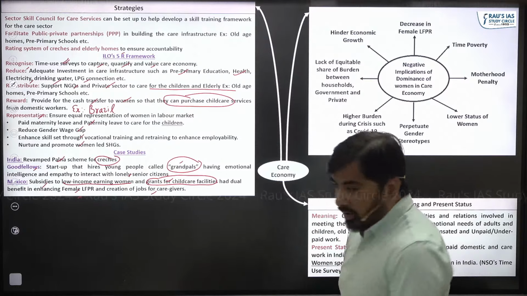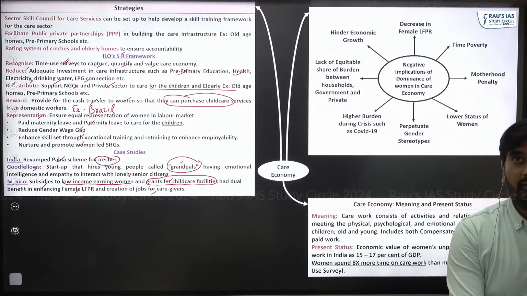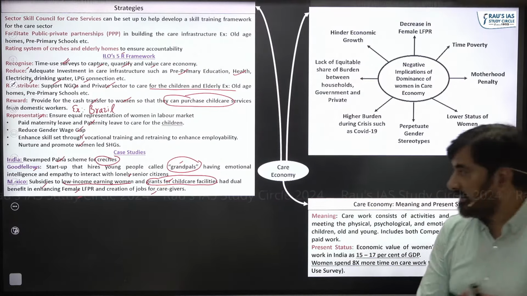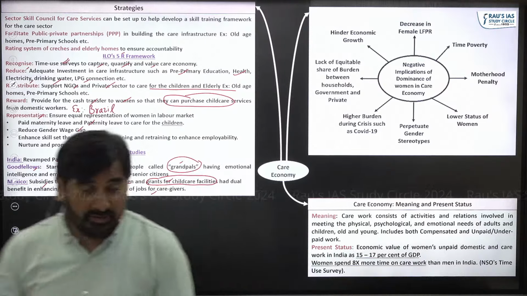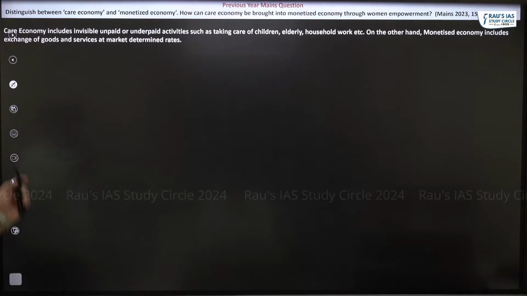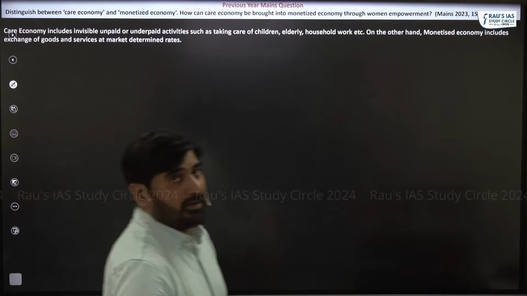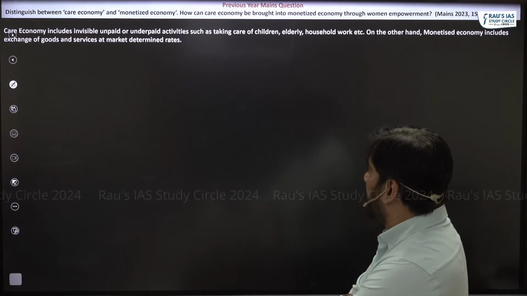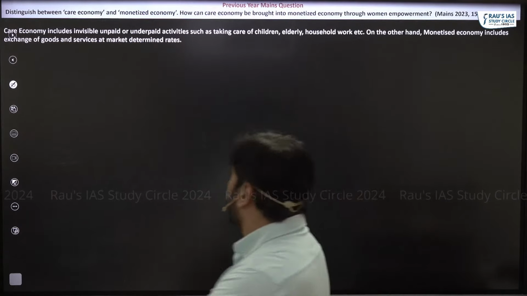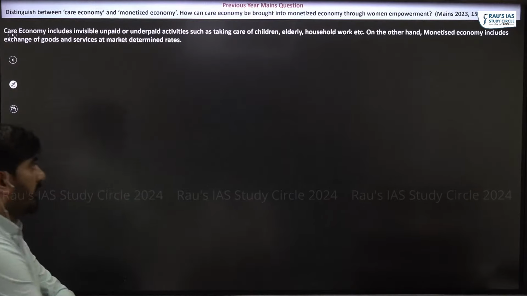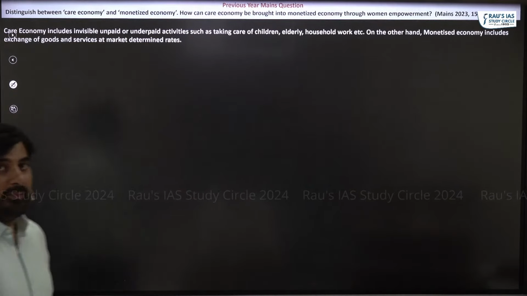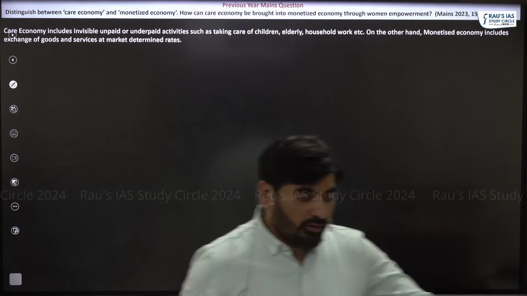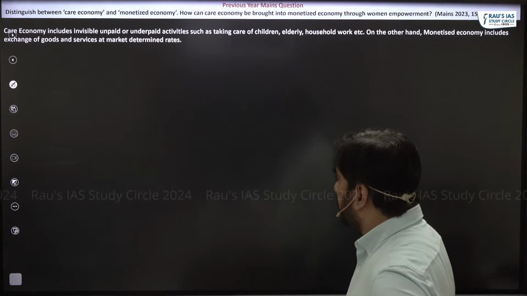So this is all that you need to know as far as the care economy in India is concerned. Let me show you the question which was asked in previous year mains. Distinguish between care economy and monetized economy. How can care economy be brought into monetized economy through women empowerment? So you can look at the intro.